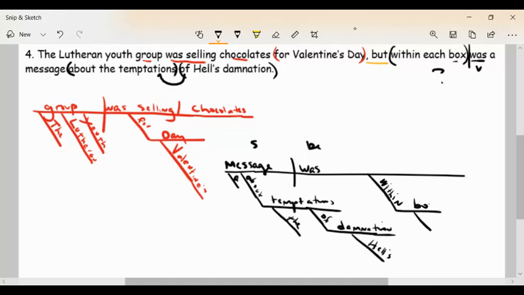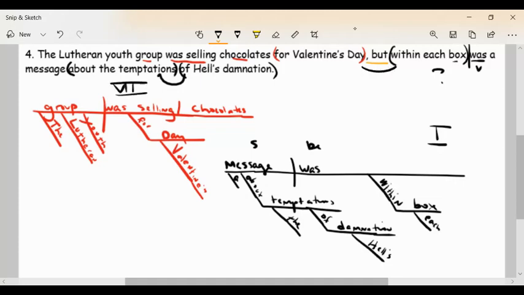So I'm going to say within each box. This is a pattern one. Once again, a pattern one has a to be verb and it goes into an adverb of time or place, tells us where the message was. If I tried sliding that underneath the word message, I would have basically a sentence which reads, a message about the temptations of hell's damnation within each box was. Like, no, it was within each box. So this is really telling me where it was. So this is a pattern one up here. This is a pattern 7.